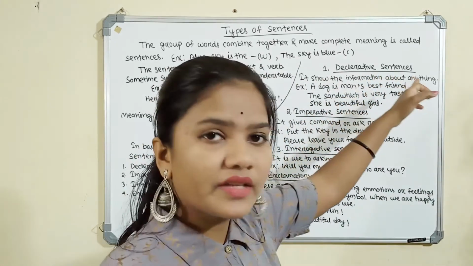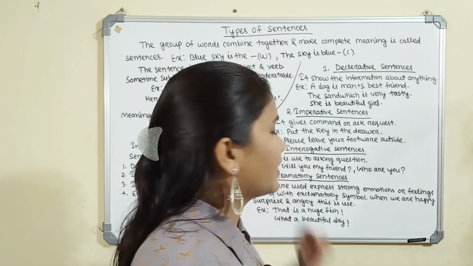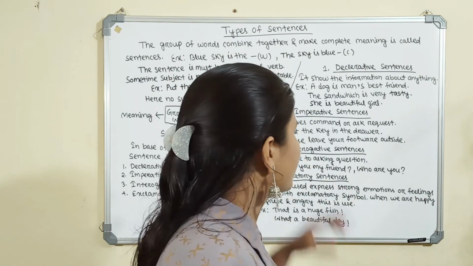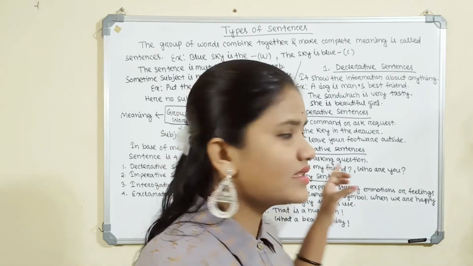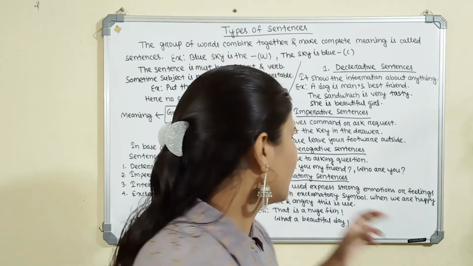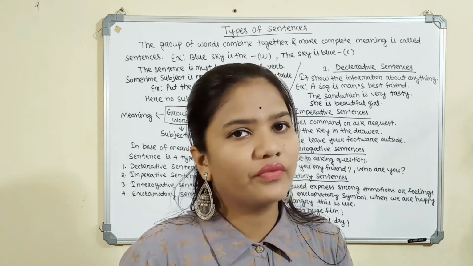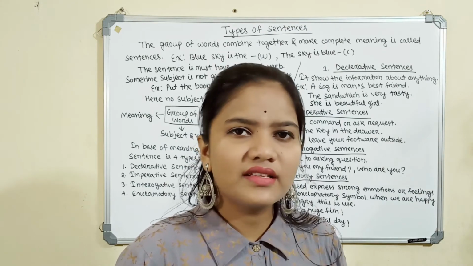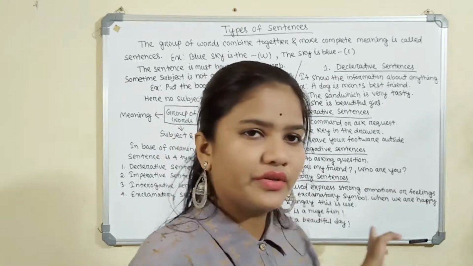The declarative sentence only gives information about anything. The imperative sentence is the ask, the request and command. The third one is based on asking questions and also on the double H question. And the fourth one is exclamatory sentences. It shows and expresses our feelings like anger, surprise and happiness.